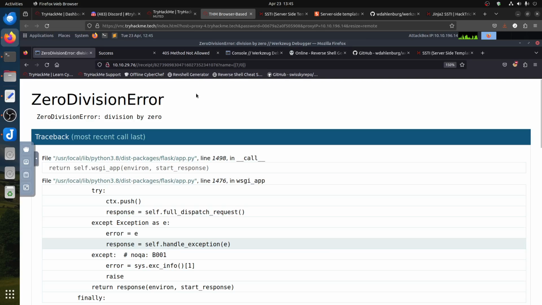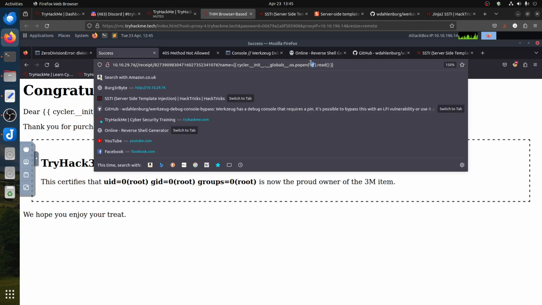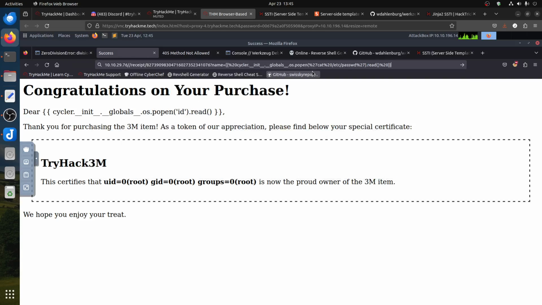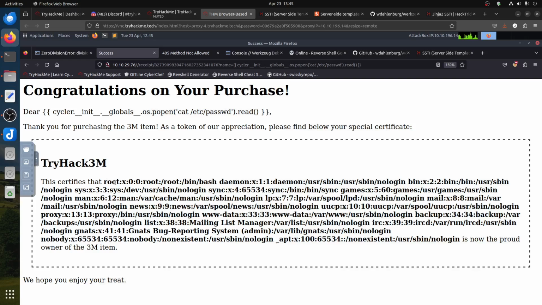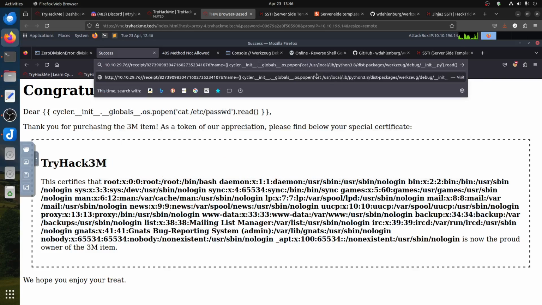So if I go now, instead, of course, we can go to the old tricks like /etc/passwd, so we can get the password file. You can see there's a root there, and all of them are using a shell. So basically, it gives us an idea that we're still inside the container. Let me get that file, very important, so we can know what we're talking about here.